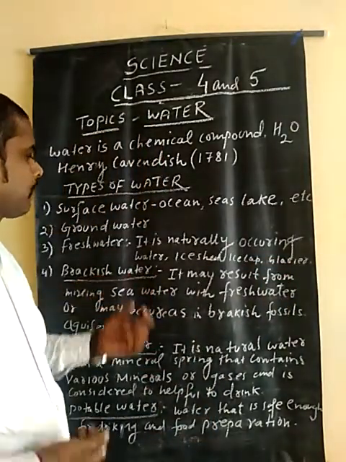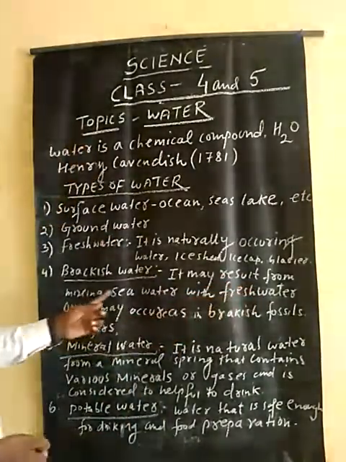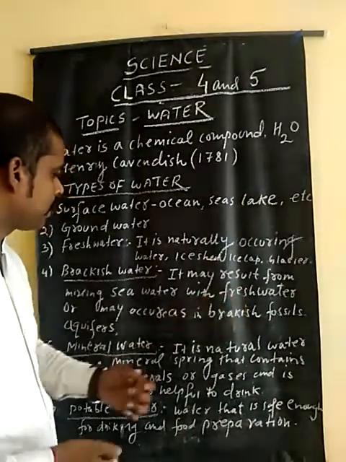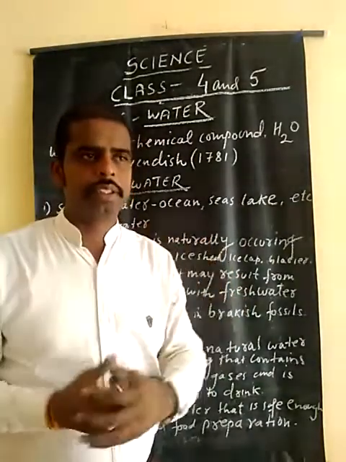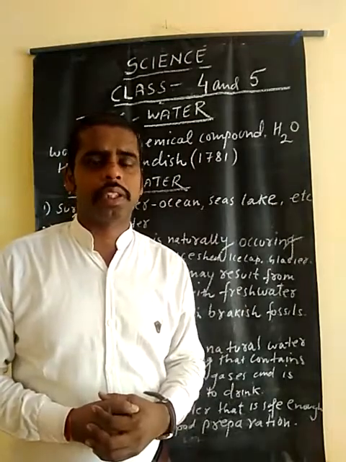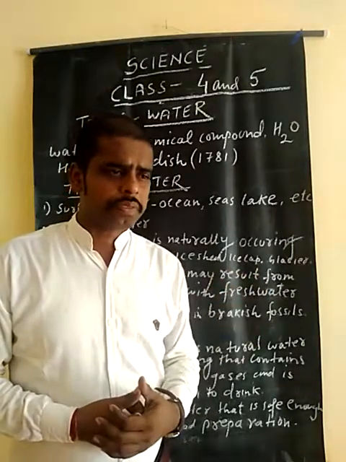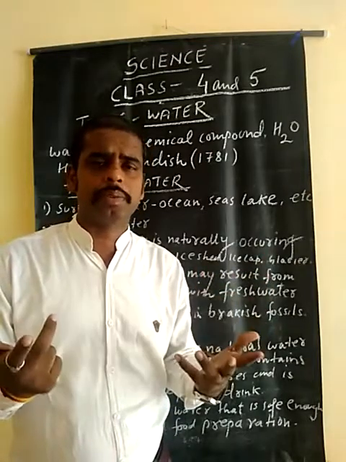Third one is brackish water. You know what brackish water is? It may result from mixing seawater with fresh water. Seawater is very salty, so it is not good to drink; it is too salty and has no taste.